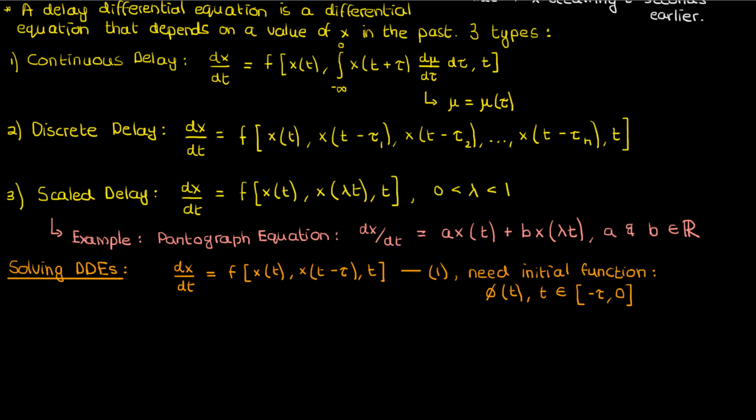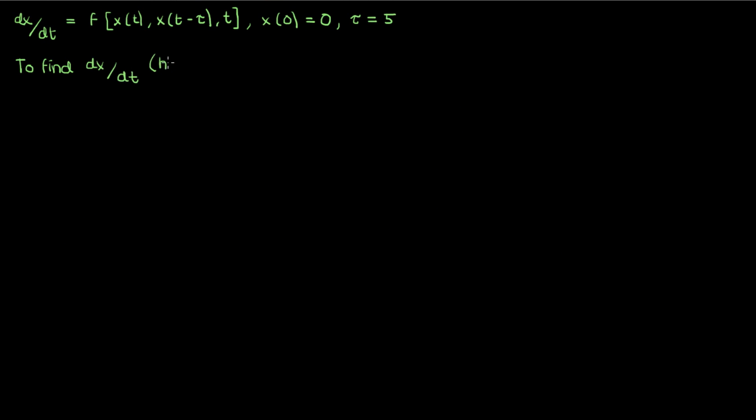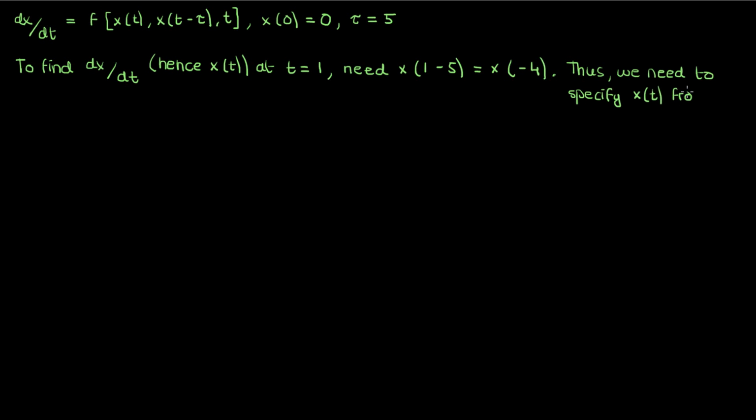And why do I need to specify this initial function? Let me explain this on the side. Say I had to solve this DDE, and I only had the value of x at time 0 as my initial condition. Suppose also that my delay tau was 5. Then, in order to determine the value of dx by dt, and by extension x of t at the time 1, I would need the value of x at time negative 4, according to this DDE. However, I only have the value of x at 0, I don't have the value at negative 4. So specifying x at 0 is simply not enough to solve this DDE. I need to specify what the entire function looks like from negative 5 to 0.